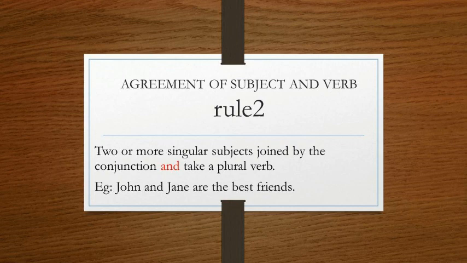Now when the conjunction "and" is used to join two or more singular subjects, the verb will be plural, such as John and Jane. Here there are two subjects, John and Jane, and as the conjunction "and" lies between both, the verb will be plural, that is "are". John and Jane are the best friends.